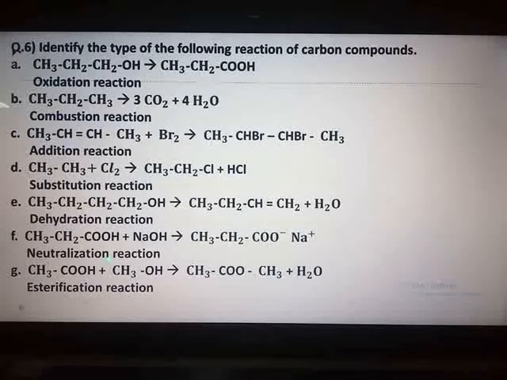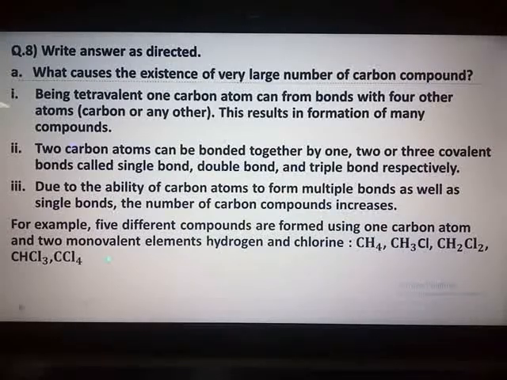Structural formulae we will discuss in the offline mode, because if I just display it on the slides you will not understand. Question number 5 we have already discussed offline. Now we move towards the last question, that is answer in brief. Write the answers as directed.